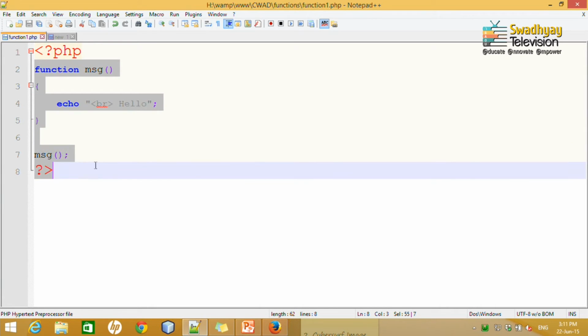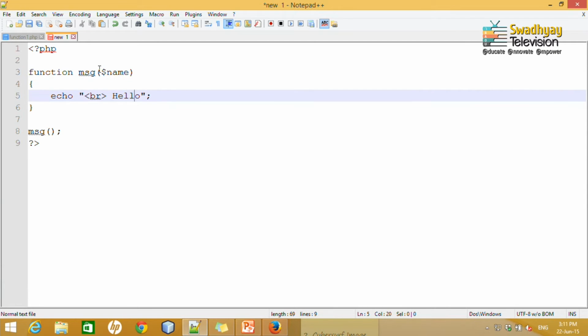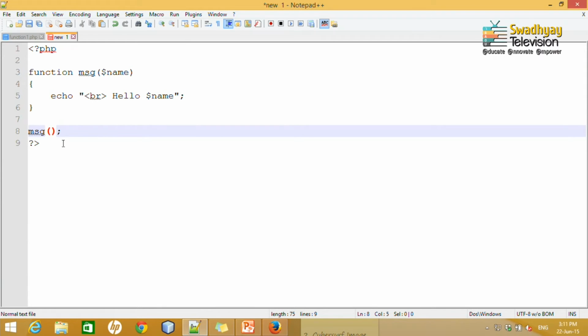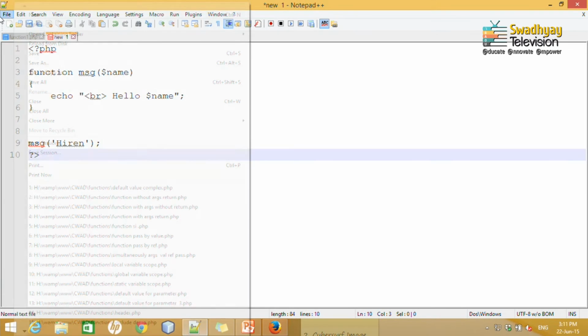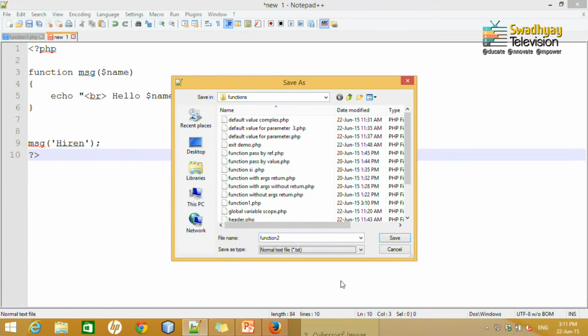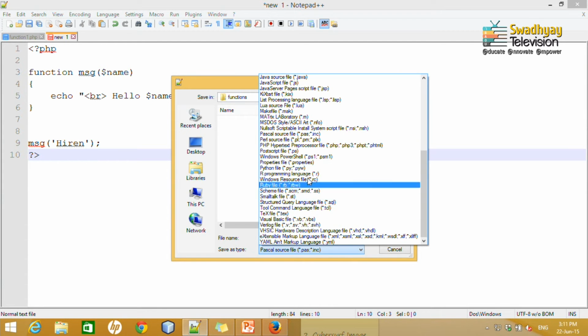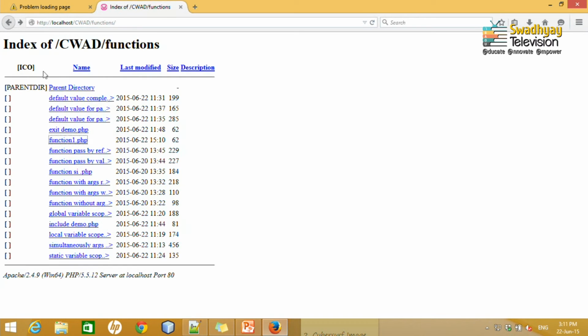Let us do the same thing with this function. Let us say I write the same code and here I pass $name and let me display hello $name. So, when you call that, you can provide a parameter to it. Say for example, I can provide my name. Let me save as function2 dot php as my PHP file. So, I save it. Now, I open it.